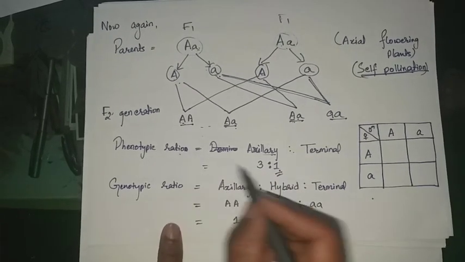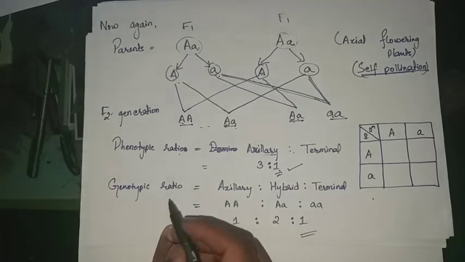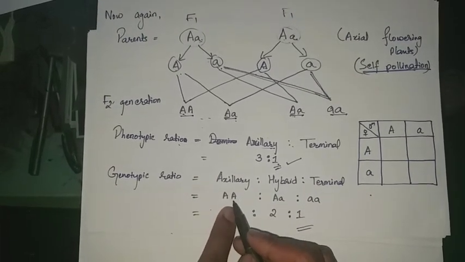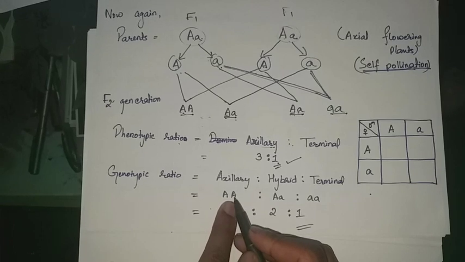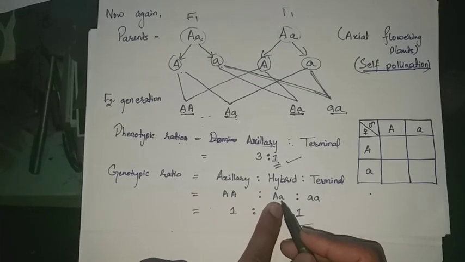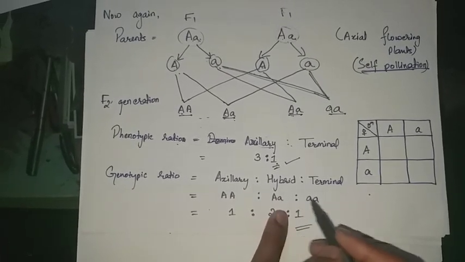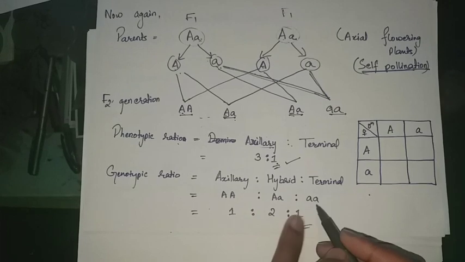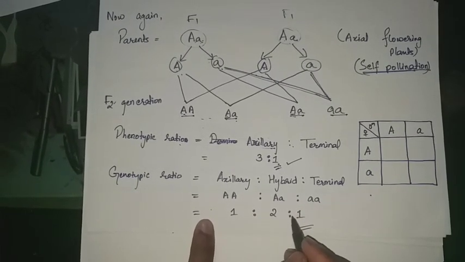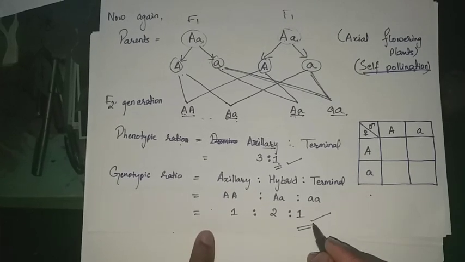So the phenotypic ratio in case of monohybrid cross is always 3:1. In case of genotypic ratio, capital A capital A means pure axillary flower bearing plant, the next one is capital A small a, which means hybrid in between both, and another one is pure terminal flower bearing plant. So the ratio is 1:2:1. Thus the genotypic ratio in monohybrid cross is always 1:2:1.